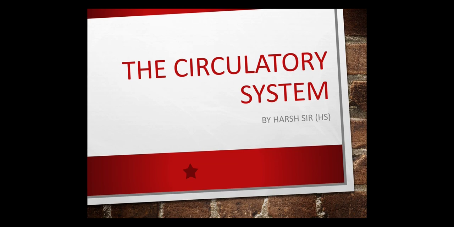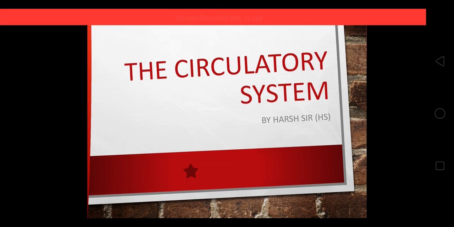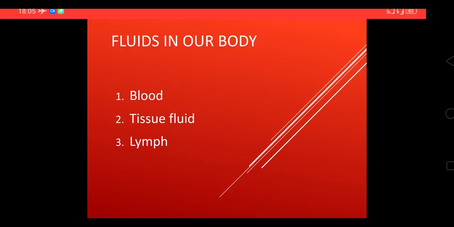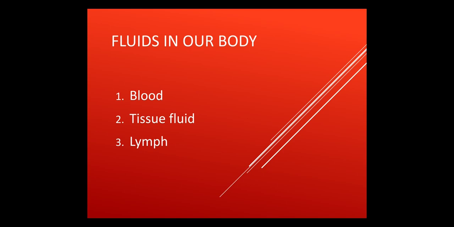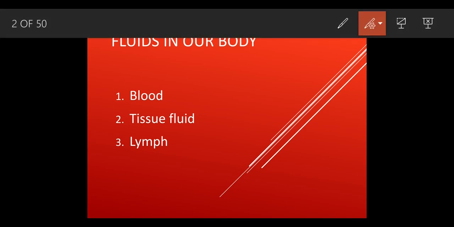Today we are going to start with a new chapter, the circulatory system. This is a very important chapter from the human anatomy point of view. Most of the questions are going to come from this part. So today I'm going to start with the circulatory system. First, what do we mean by the circulatory system?